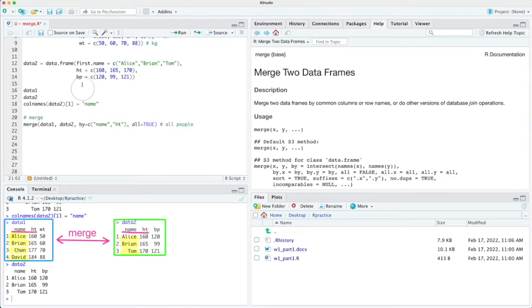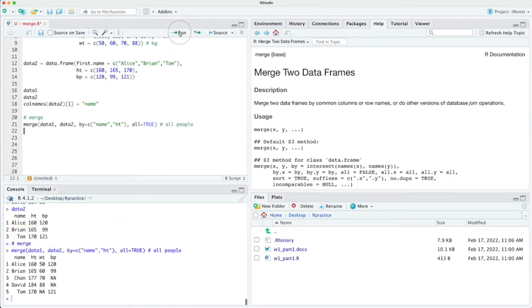Let's see how the result turns out to be. Since I used all is true, the merged set shows all names. When no data exists, it is treated like a missing value, displaying NA.